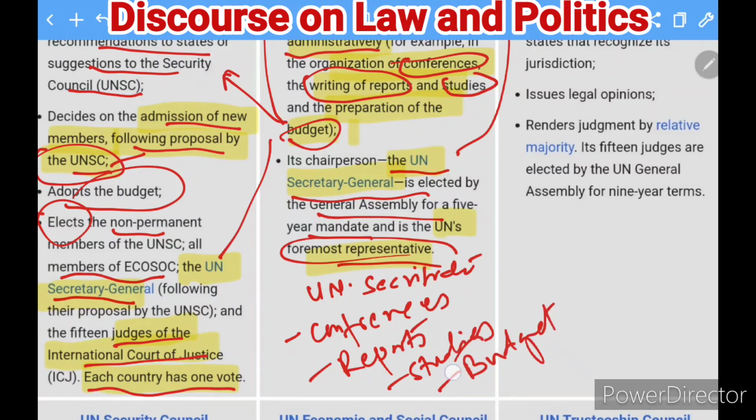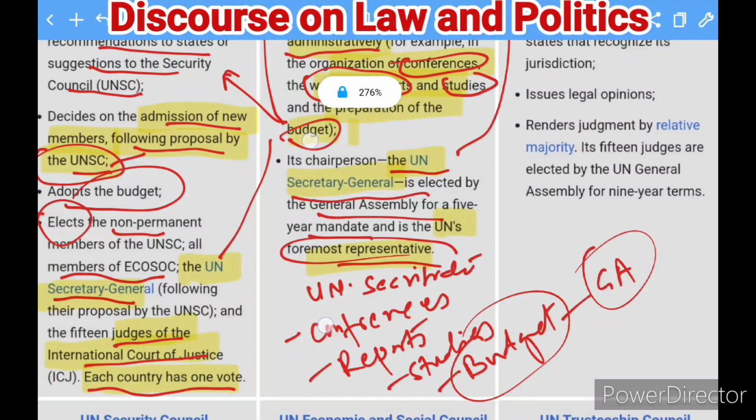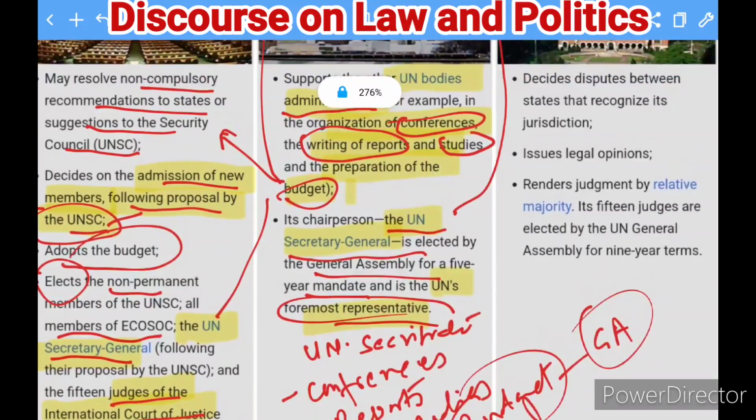Okay, and this budget will be approved where? That is the General Assembly of the UN. So this is how you can make a summary of this. All these points are very important so that you can get more clarity. Therefore I brought this picture here so that you can get more idea about this one.